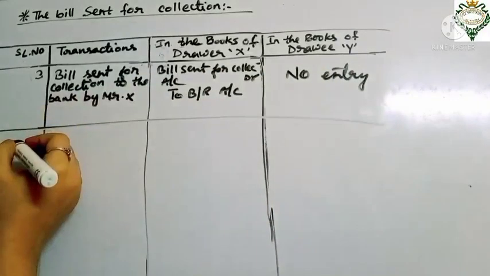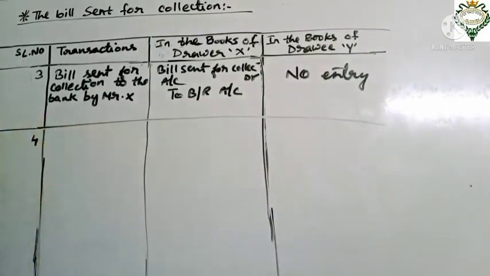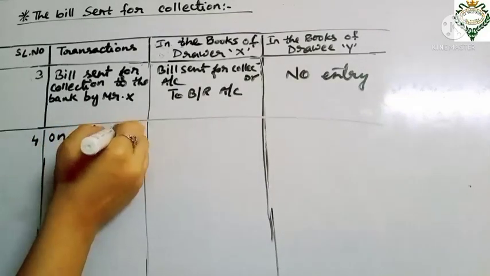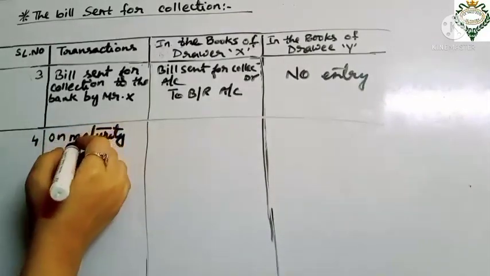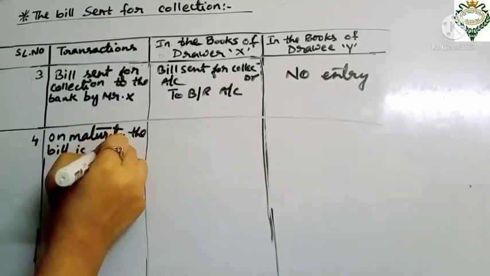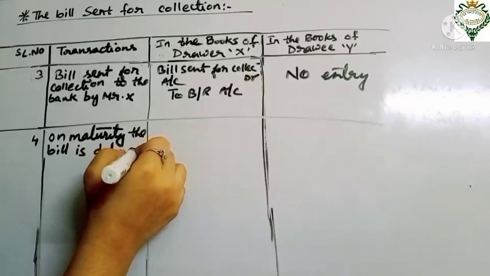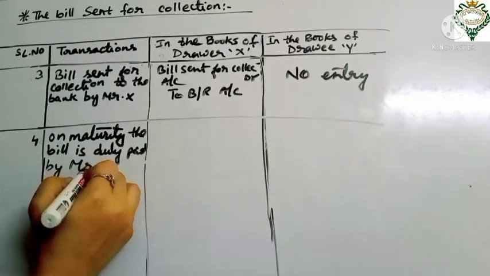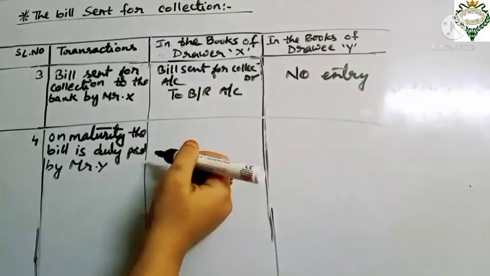The next transaction that will occur will be on maturity, the bill is duly paid by Mr. Y. Obviously Y is the drawee, so he will pay.